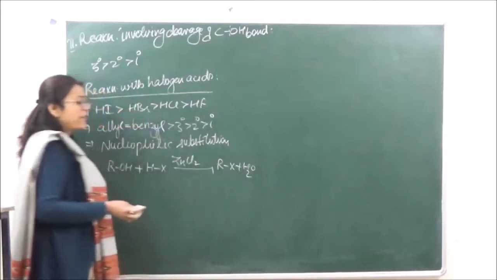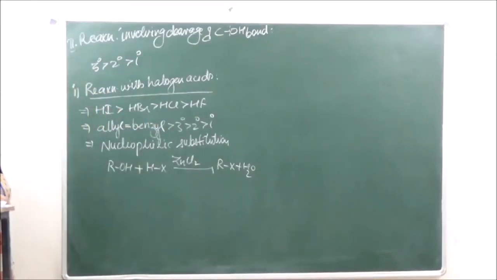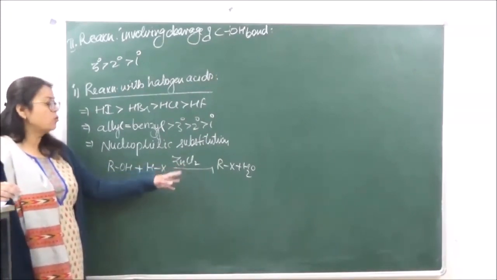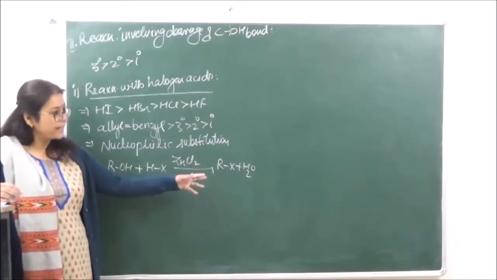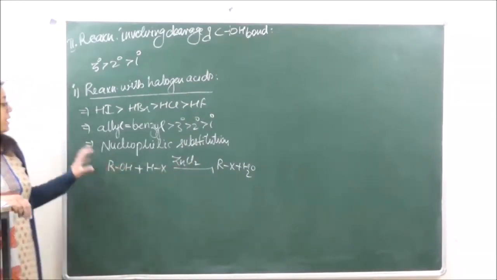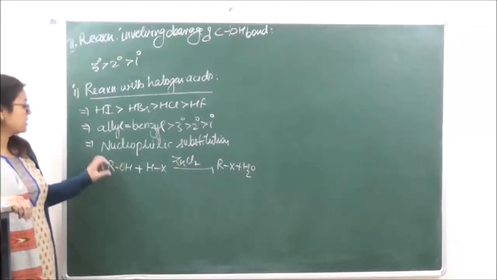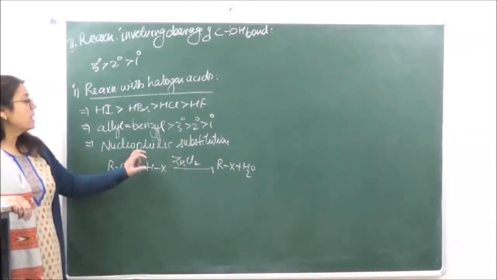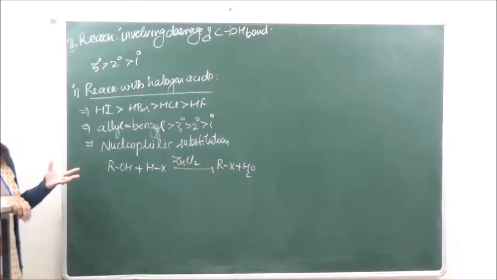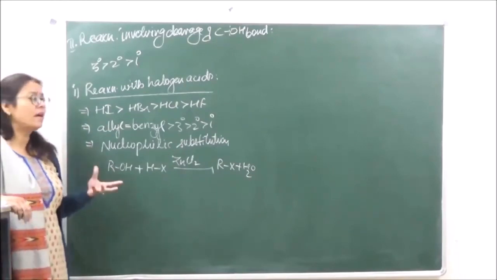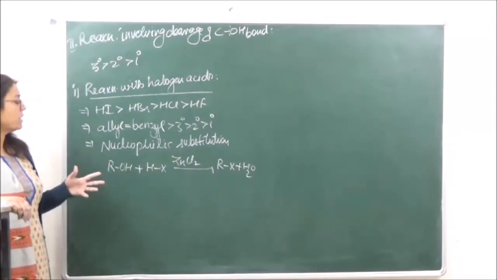So this is a repetition of reactions which we've already done, right? So basically this is a test for 1 degree, 2 degree and 3 degree alcohols also, and the process where we are using ZnCl2 as a catalyst is known as the Groves process for preparation of haloalkanes, right? Now over here it is seen that as soon as we react the alcohol with HX, the alkyl halide which is going to form is going to appear turbid or cloudy, right? So that is the test for alcohols.